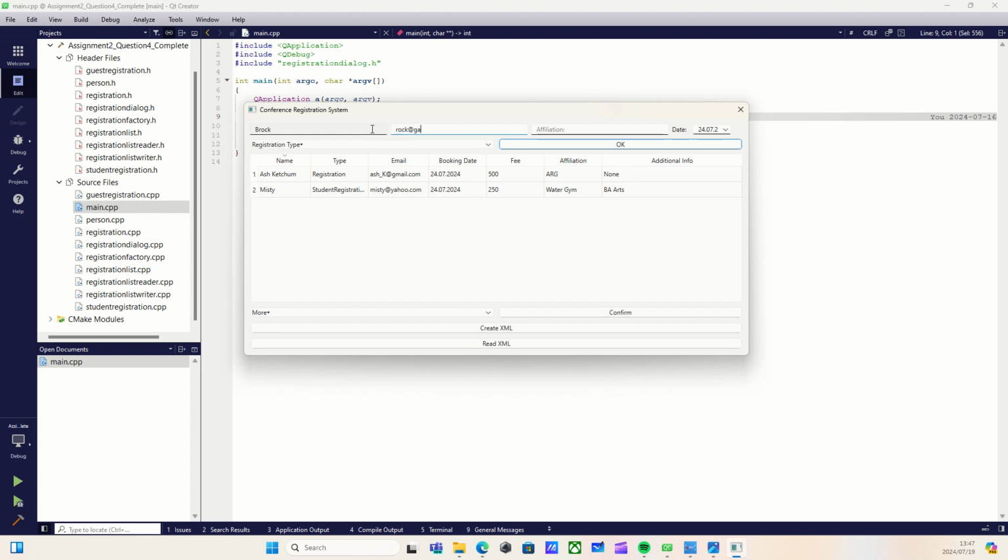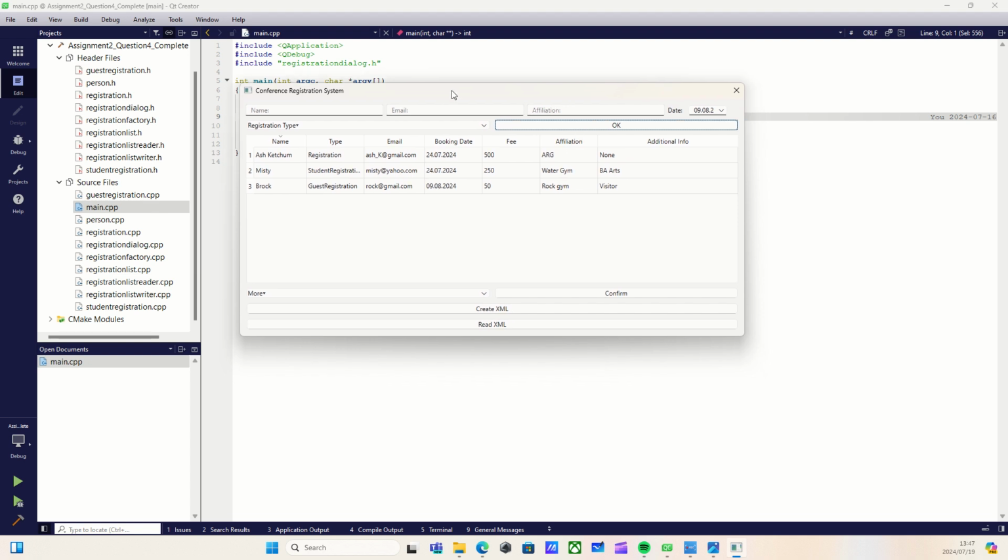at gmail.com. Affiliation, I'll just say the Rock Gym, right? I'm sure it was the Rock Gym. And his registration will be the 9th of the 8th month 2024, and you are a guest. Category is just a visitor. Cool.